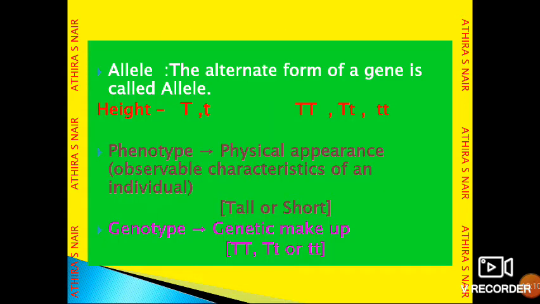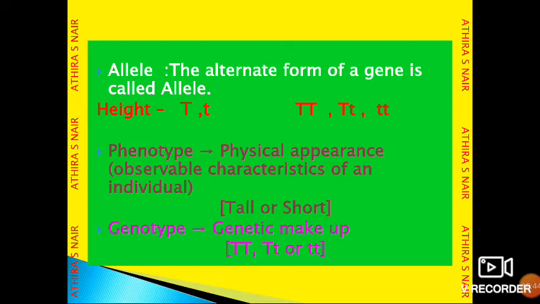Then what are alleles? The alternate form of a gene is called an allele. For example, when we consider the character height, we can represent the tall plant by capital T and the short character by small t. Here you can see two alleles are there. We can represent them as capital T, small t.